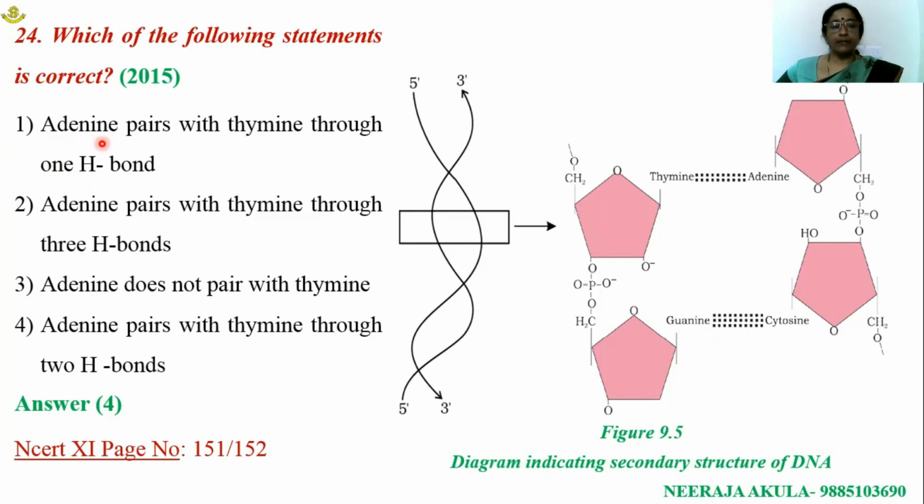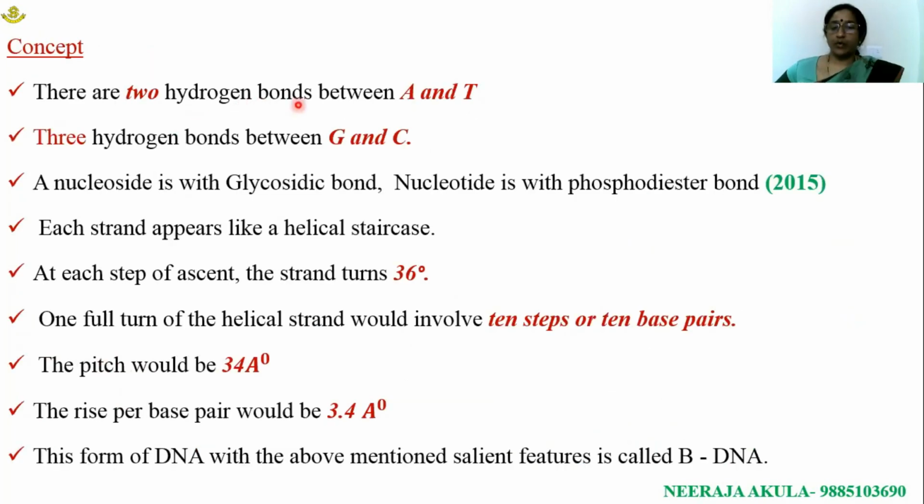Here the question is: adenine pairs with thymine through one hydrogen bond. Adenine pairs with thymine through three hydrogen bonds, it's a wrong statement. Adenine does not pair with thymine, it's also a wrong statement. Adenine pairs with thymine through two hydrogen bonds, it's a correct statement. There are two hydrogen bonds between adenine and thymine, and three hydrogen bonds between guanine and cytosine.